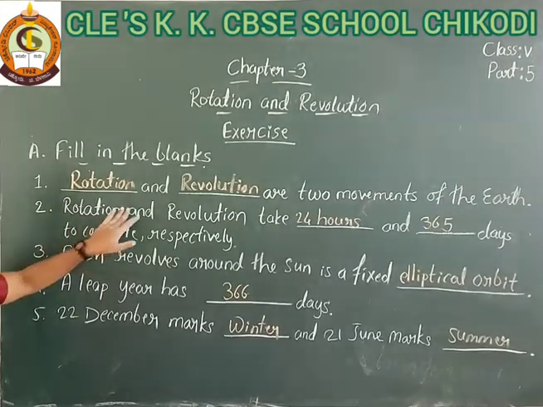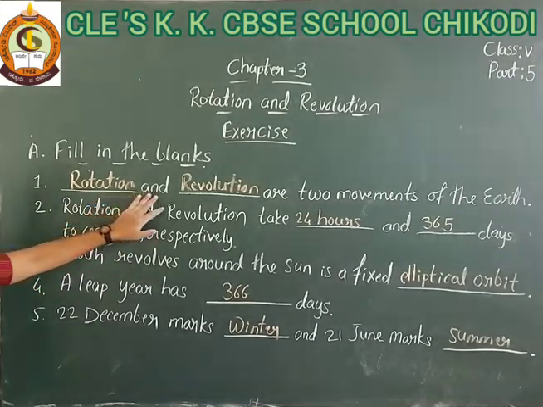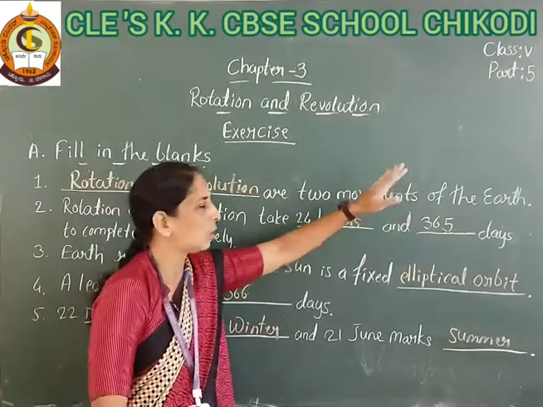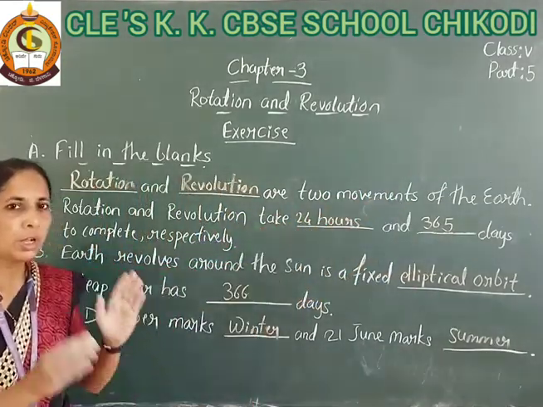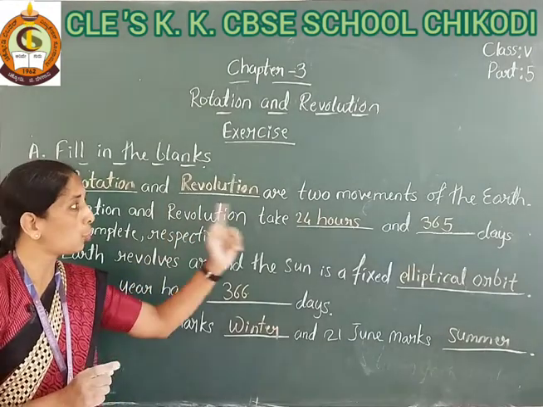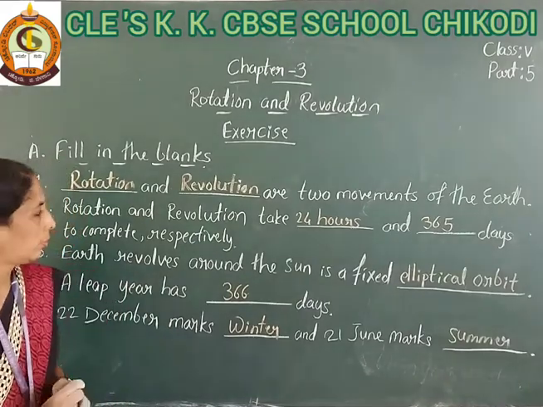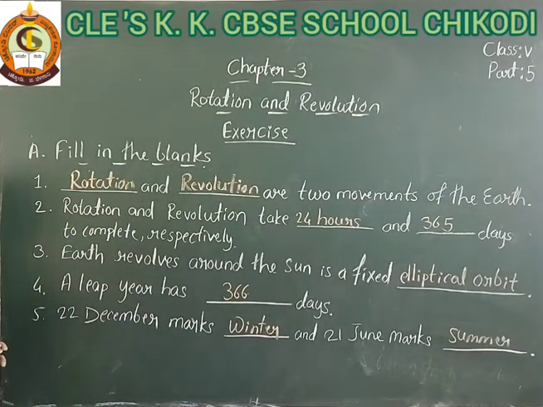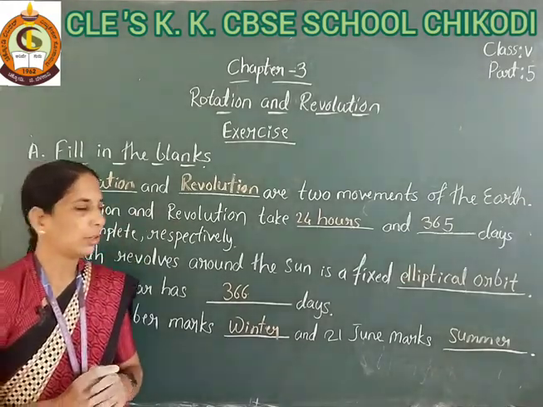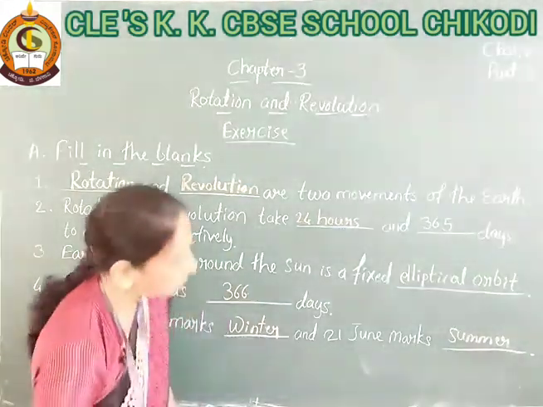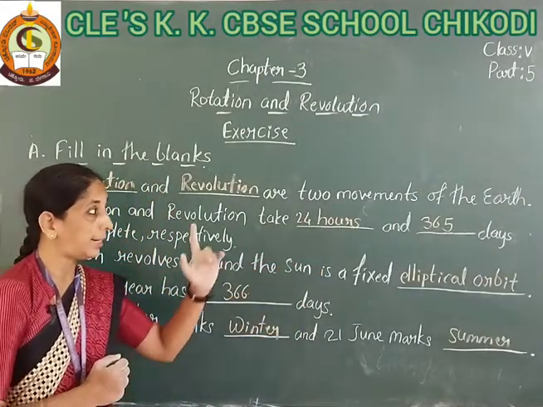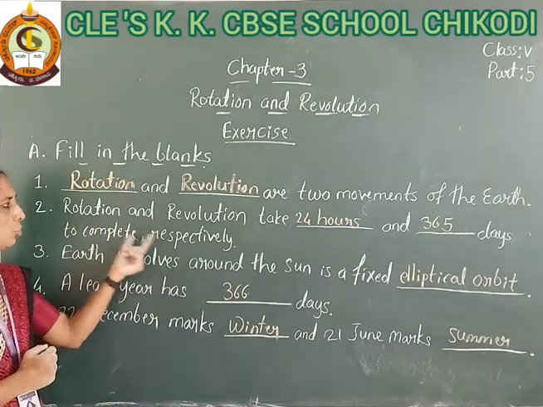Once again I am repeating the whole. First question: rotation and revolution are two movements of the earth. Second: rotation and revolution take 24 hours and 365 days to complete respectively.